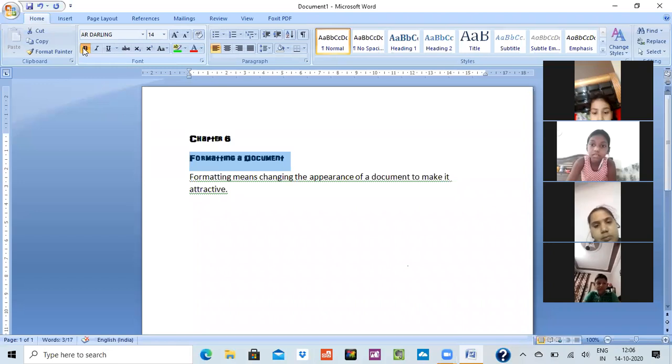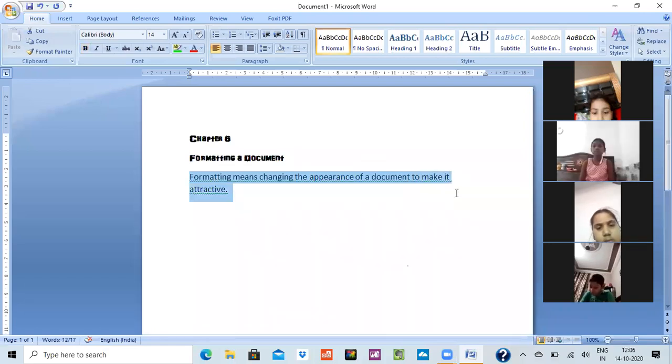Now I want to underline my tab also. Before underlining, I want that all this font should be in italics. Italics means a cursive handwriting. If you want it in a cursive one, just select the things, again go on home tab and click on italics. See, the font has been changed. It has been a little bit tilted. This font is known as italics.